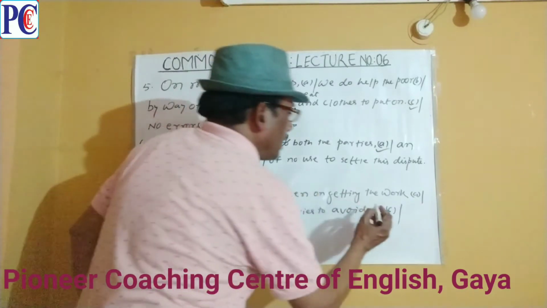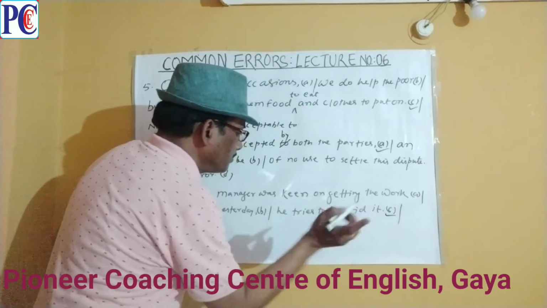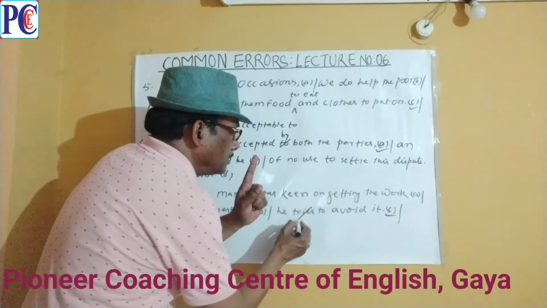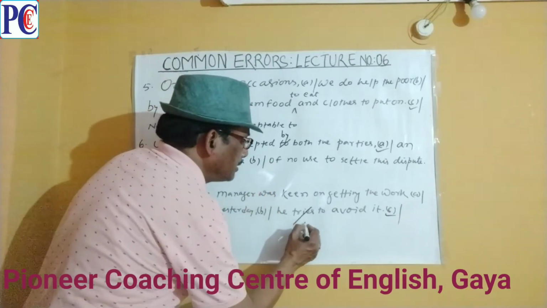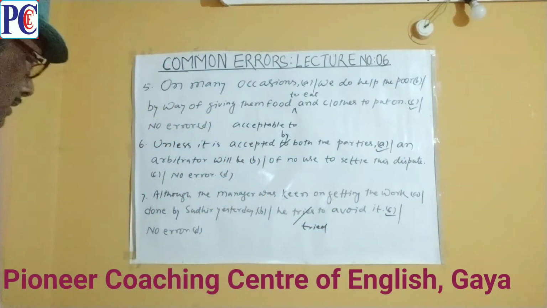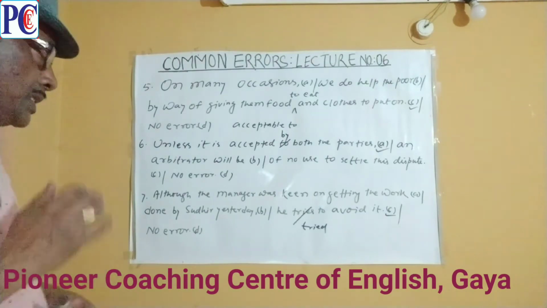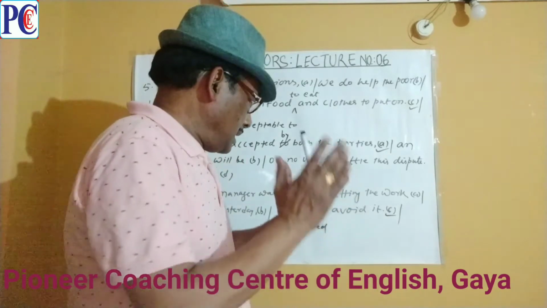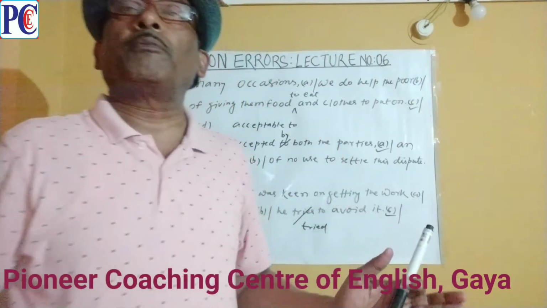The error lies in part C. We must change the verb tries, the present indefinite tense verb, to the past indefinite one, tried. Hence the correct sentence is, although the manager was keen on getting the work done by Sudhir yesterday, he tried to avoid it.